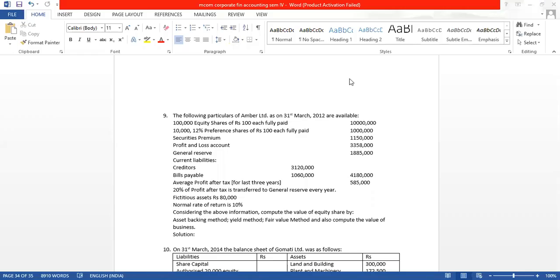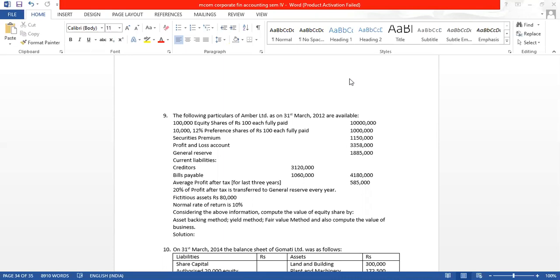This is the sum we will do now in front of your screen. The following particulars of Amber Limited as on 31st March 2012 are available. What information is given? There were 1 lakh equity shares of rupees 100 each, fully paid up. 1 crore, 10,000 12% preference shares of 100 each, 10 lakhs, securities premium 11 lakh 50,000, profit and loss account 33 lakh 58,000, general reserve 18 lakh 85,000.